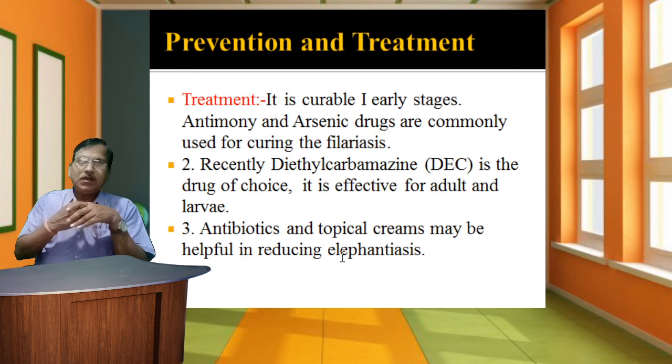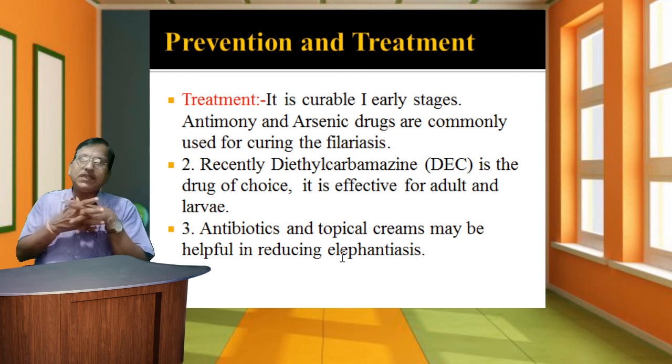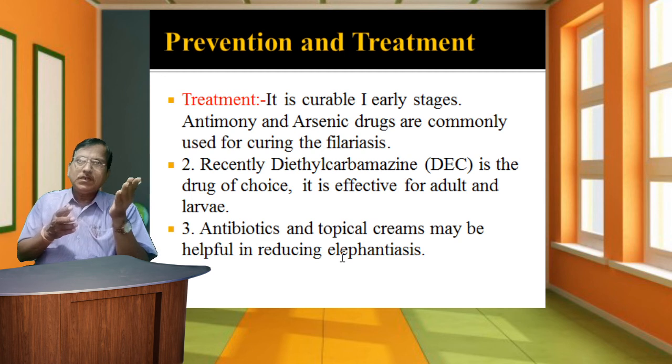Next, when there is a severe problem created by the disease of the Culex, specific treatments are used. From a treatment point of view, it is curable. In early stages, antimony and arsenic drugs are commonly used for curing filariasis. Recently, diethylcarbamazine (DEC) is the drug of choice.